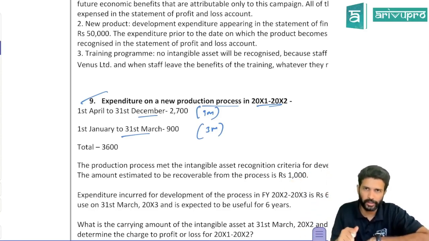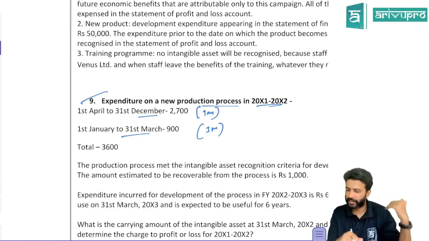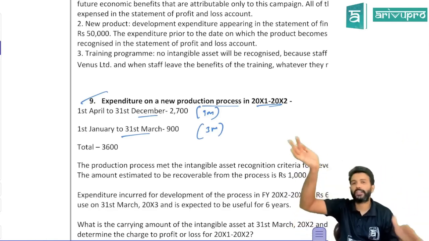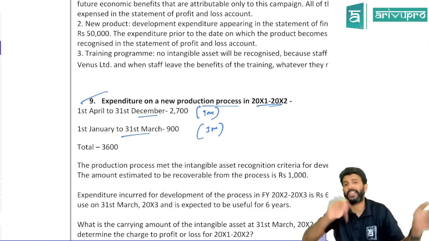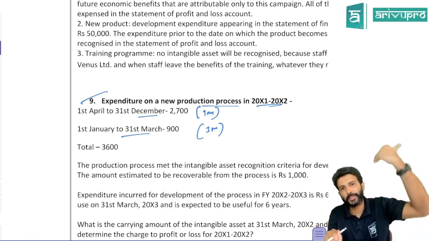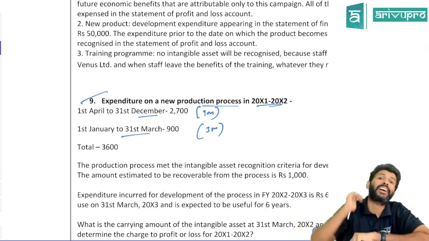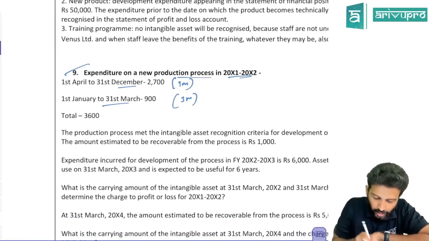Okay, we know the concept already, right? If it is internally generated assets, first you have to categorize them as goodwill and others. Goodwill, don't recognize. Others are further subcategorized into research phase and development phase. Research phase expenditure goes to P&L. Development phase expenditure can be capitalized provided the IFRS criteria are satisfied. So we'll see. Total is 3600.